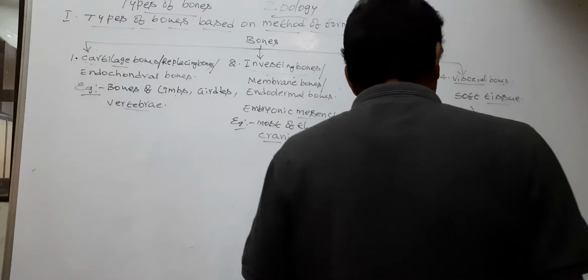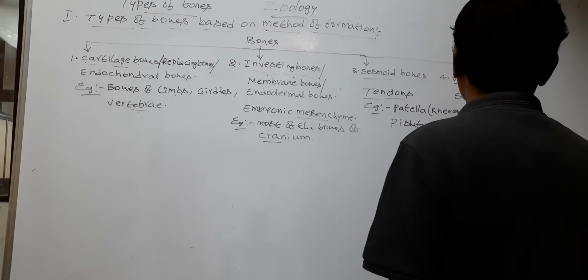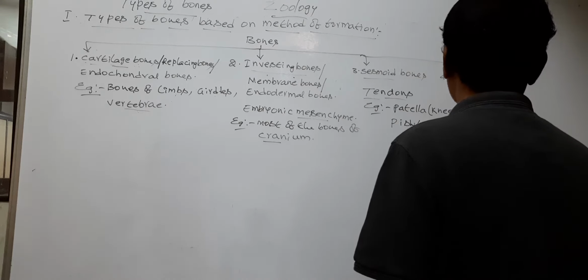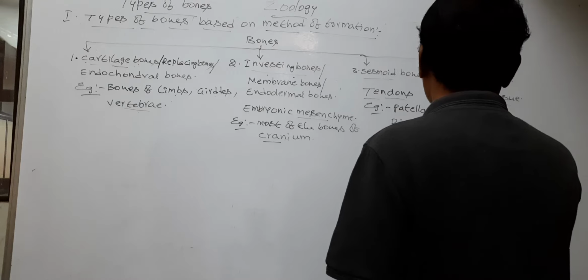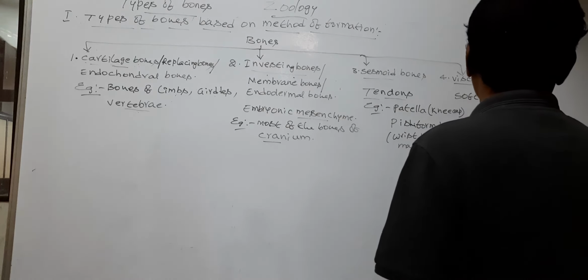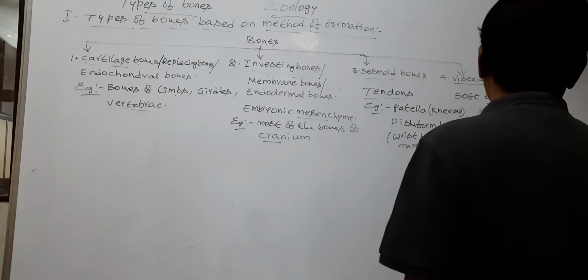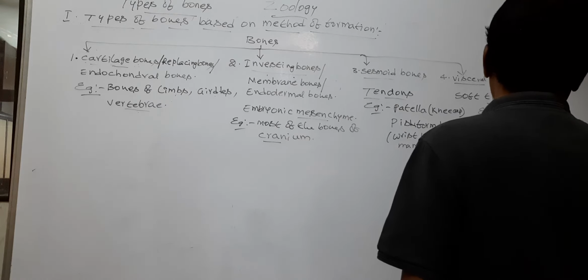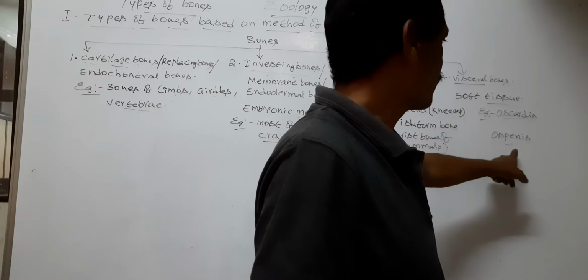Visceral bones are found in, for example, os cordis and os penis. These two bones are examples of visceral bones.